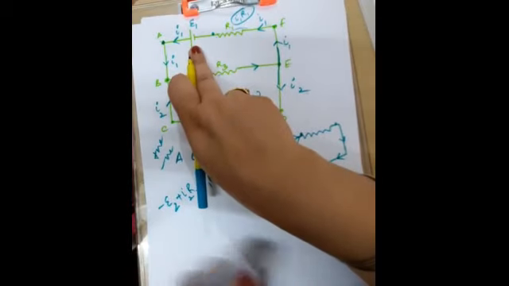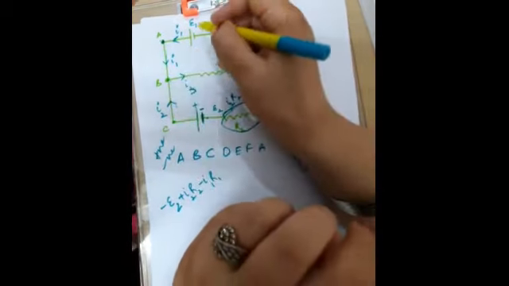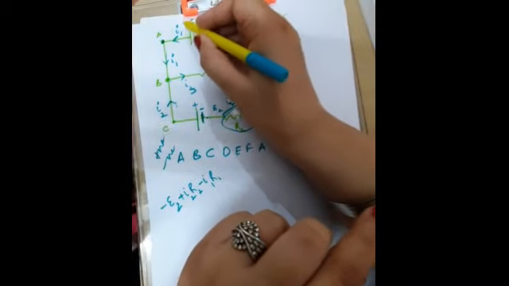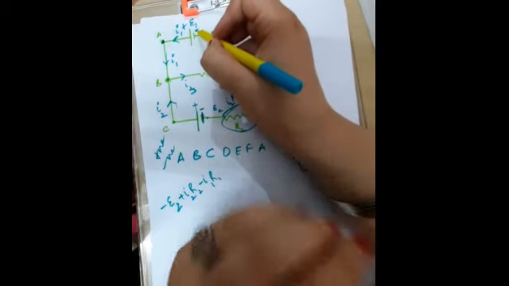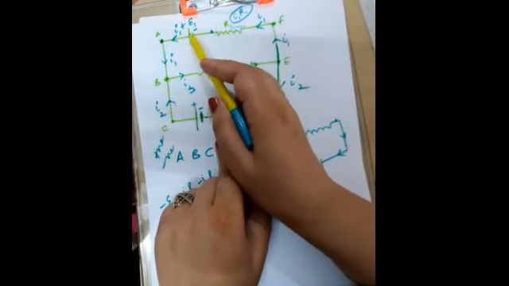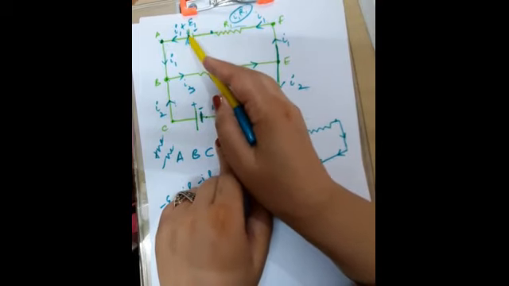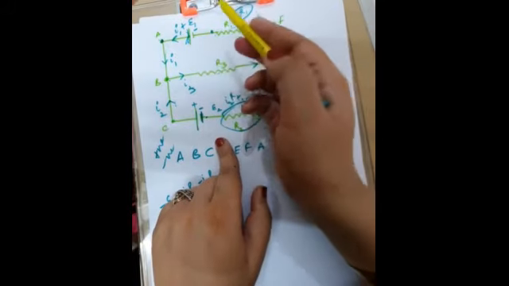And then you will encounter this battery. You will encounter the negative terminal first and the positive terminal later. So if you met the negative terminal first, you got low potential, but when you go back to A, you again get the positive terminal, higher potential. So by the time you reach here, your potential has become high.